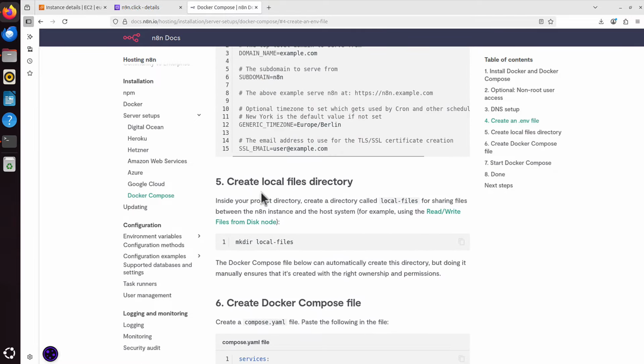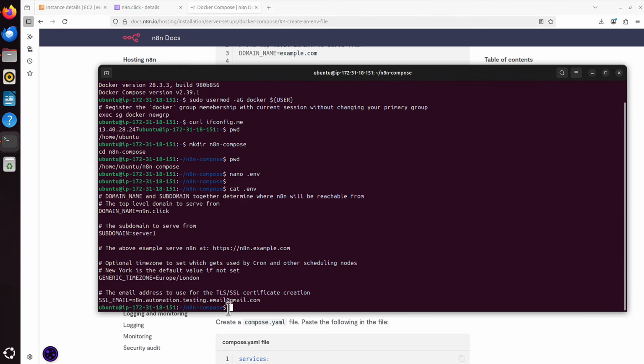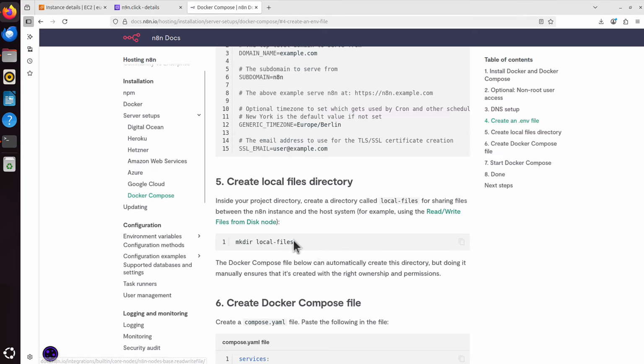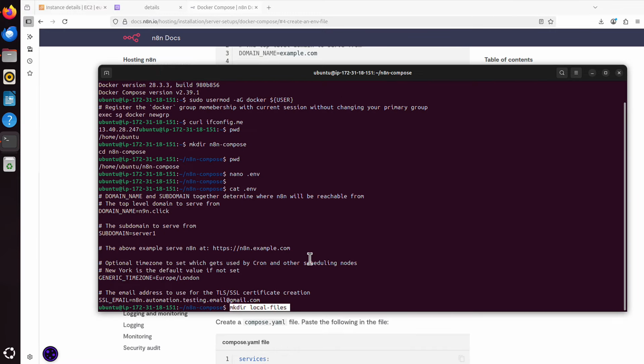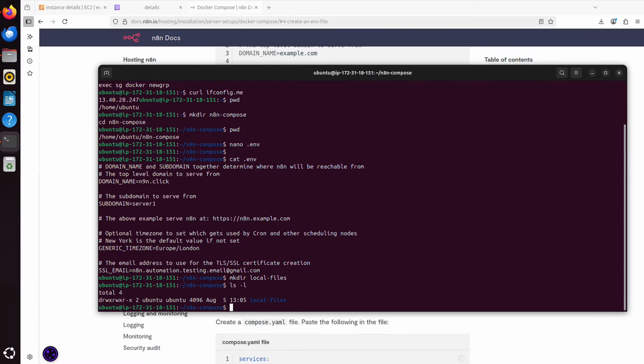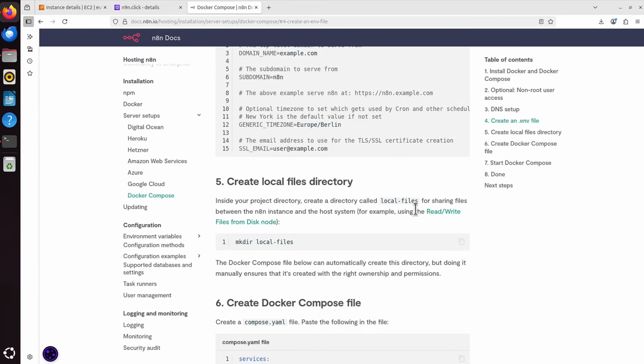Next step, they say, create local files directory inside your project directory, and we are still in that project directory. This is what they mean, n8n compose. We created it in the previous step. We are still there, so I just copy that command, I paste it, and if I run ls -l now, we have created another folder inside the n8n compose folder. Let's go back and let's go further.